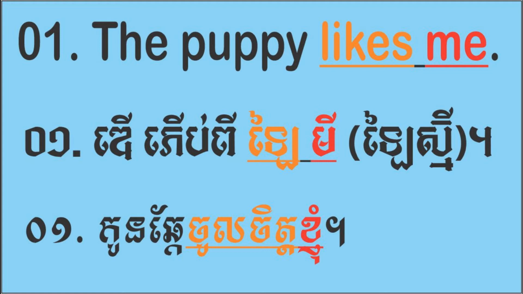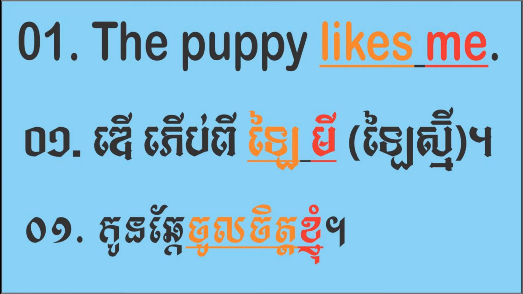Okay, look at line 1. The puppy likes me. Look at the word likes and me. Likes is a verb. So me is after the verb. What is the function of me? Is me a subject or an object? Me is an object because it is located after the verb likes.